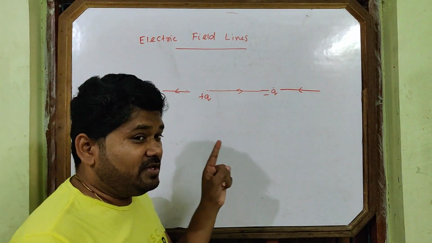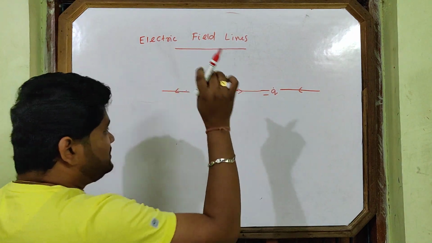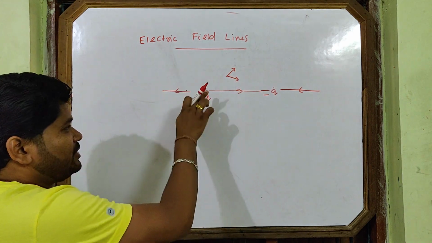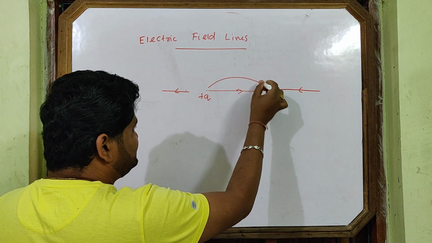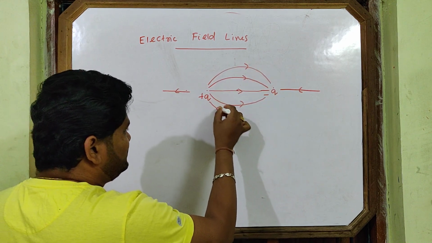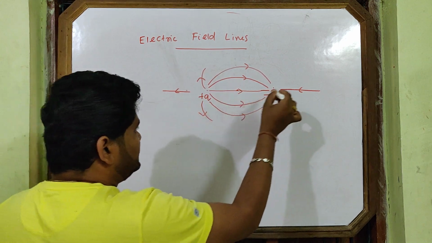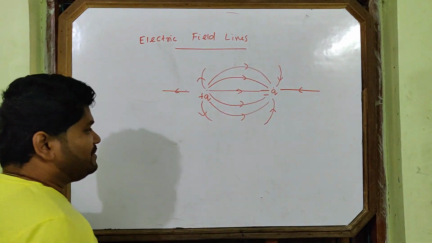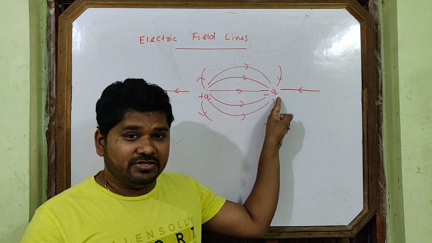Always remember one thing: the charge you are placing is a positive charge. If I place it here, what will happen? Plus q repels, minus q attracts. It will move in a resultant path, which will be like this. So you can draw the electric field lines. These electric field lines come towards minus q. So they start from plus q and end at minus q.